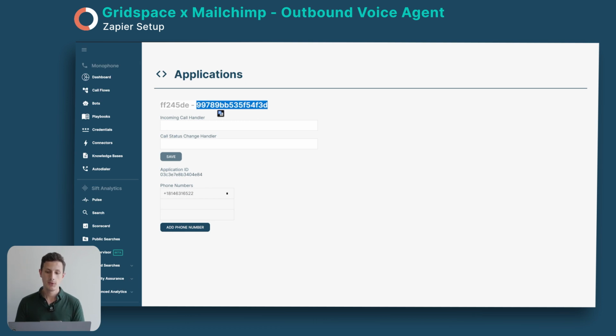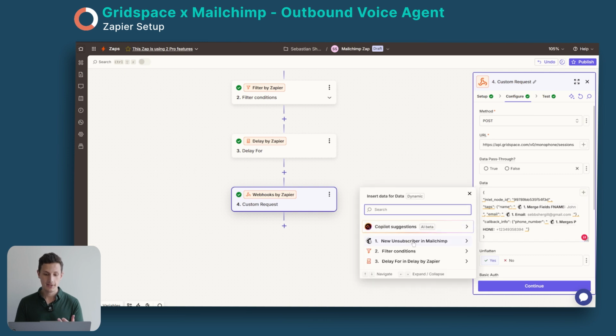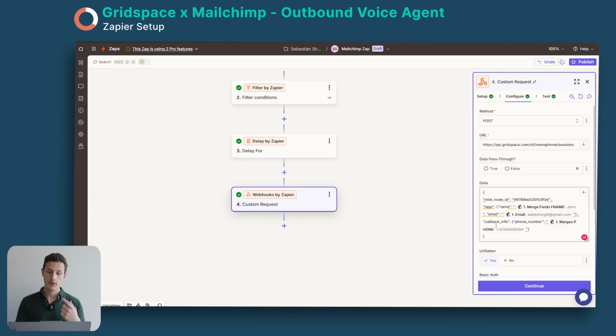So I'm going to copy this. I'm going to use this ID right here. So this will be the call flow which will run when this is triggered. And then here we are running some tags. How we're using the tags here is first we're naming the tags with name and email, and then afterwards we're putting in the information from Mailchimp. We can add any information, and here you just pick out the information you would like from the Mailchimp webhook. We have the callback info, which is important because we need a phone number to call up. And this is the phone number of the person who unsubscribed.